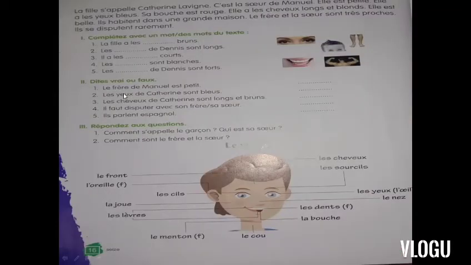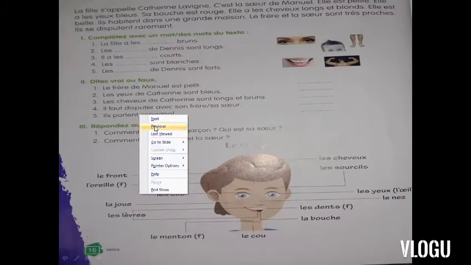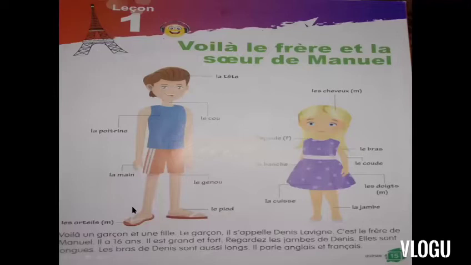So I have to show you the body parts. First we will read the parts of the boy. So the head is known as la tête, and I have told you in my last video how we can identify whether a word is female or male. Like now, tête is female, because in tête we are having an E at the end. Okay, so now the second thing about a boy is the neck, le cou, and neck is masculine.